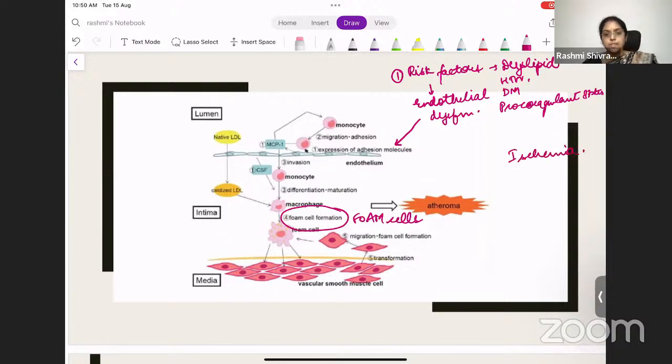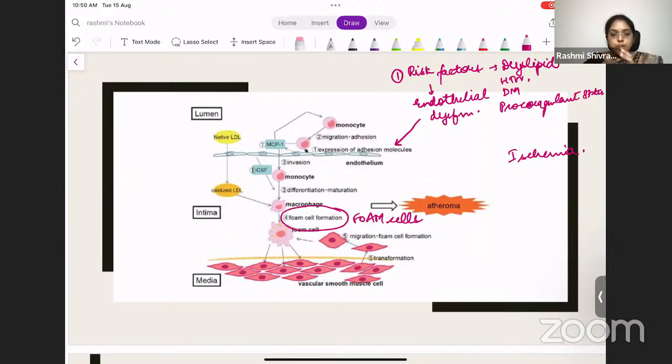We have studied this in brief in the ischemic heart disease chapter when discussing the pathology of ischemia. So we need to remember how atherosclerosis happens. First, the patient has risk factors like dyslipidemia, hypertension, diabetes, some procoagulant states, and is predisposed to endothelial dysfunction. When endothelial dysfunction happens, adhesion molecules are expressed. Because of the adhesion molecules, macrophages come into that location. They engulf the lipids and form foam cells.